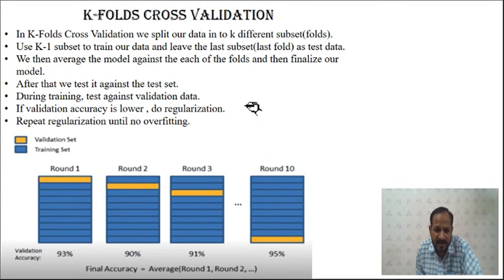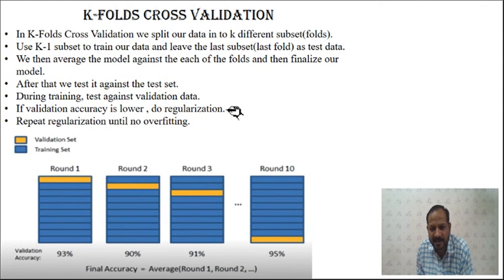Until we get the correct accuracy, we can go on continuing our validation. So we have to calculate the validation accuracy. If it is not lower, then do the regularization. Regularization is nothing but modifying our parameters. What are the parameters we have considered? Rather than increasing the number of parameters, until we get the proper or higher validation accuracy, we have to manipulate our parameters.